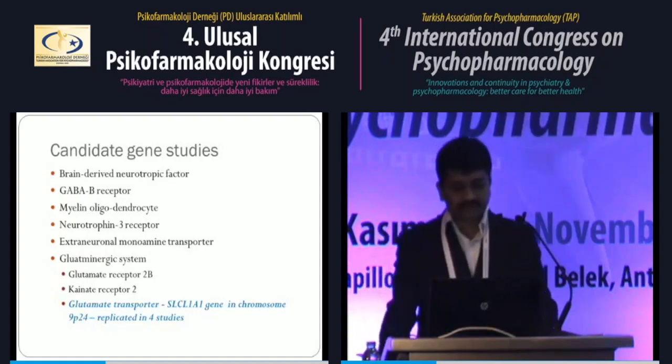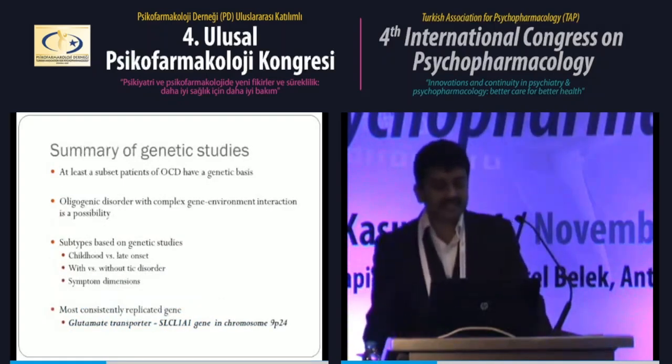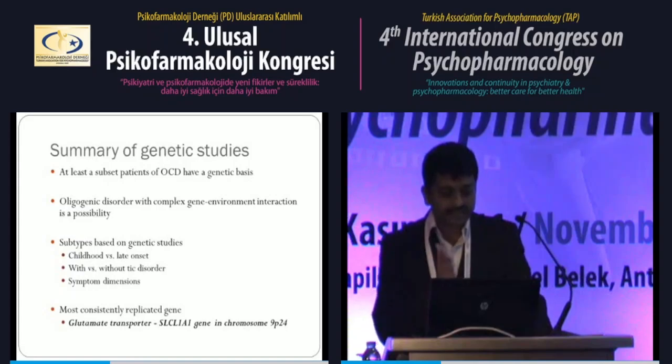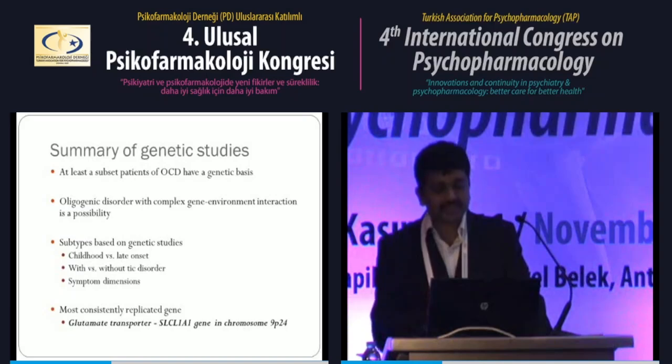So to summarize the genetic studies, it can be said that there's adequate evidence that OCD has a genetic basis, and people have hypothesized that it's an oligogenic disorder with complex gene-environment interaction. Different subtypes of OCD may have different genetic contributions. Like childhood OCD may have a different genetic contribution compared to late onset. Similarly, patients with tic disorder, and symptom dimensions, may also have different genetic contributions. Regarding specific genes, the only gene that has been replicated is the glutamate transporter gene.